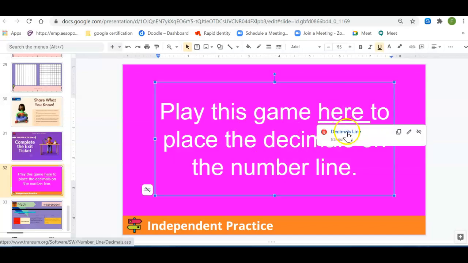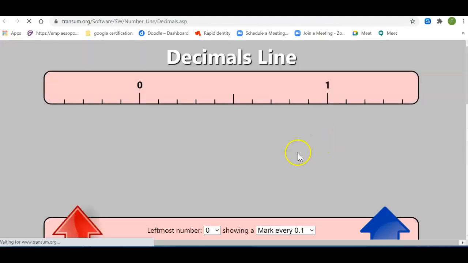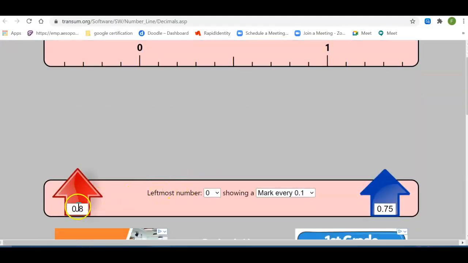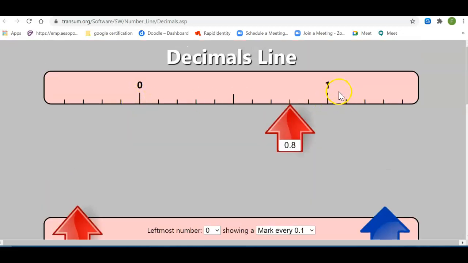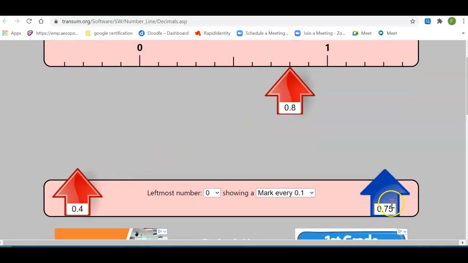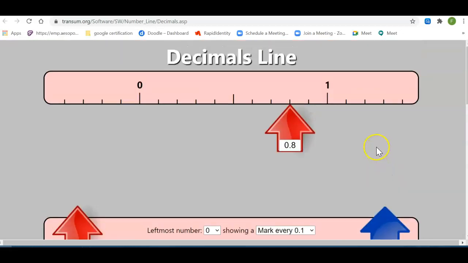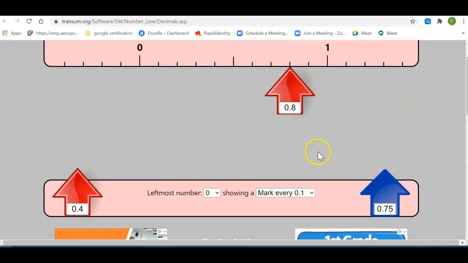on the number lines. You click right here, and you've got different decimals that show up. So I want you to just practice moving this to wherever you think it should be. This is 8/10 right here. So you're going to practice putting it where you think it should be. So this number line goes from 0 to 1 right here. This is 1/10, 2/10, 3/10, 4/10, 5/10, which is right in the middle, is halfway. 6/10, 7/10, 8/10 is right here. Okay, so I want you to practice putting them where you think they should be. So these are the tenths over here, and I've got hundreds on this side. So practice on that for about 15 minutes.